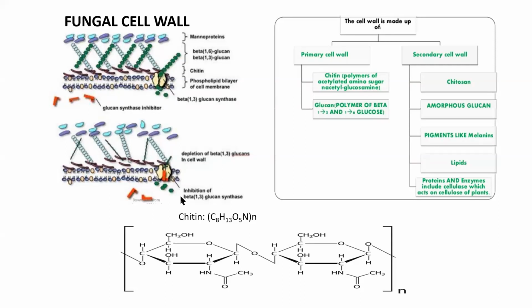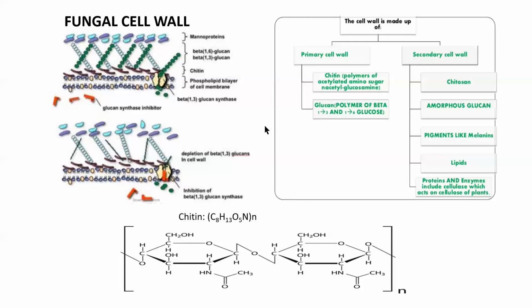The fungal cell wall is made of so many substances. You have chitin, you have beta glucan, you have mannoproteins. Some fungi also have cellulose in their cell wall. Fungi are generally divided into lower fungi and higher fungi. Lower fungi also have cellulose in their cell wall apart from glucans. You have glucans and mannans, these are all sugars. You can find cellulose in some fungal cell walls.